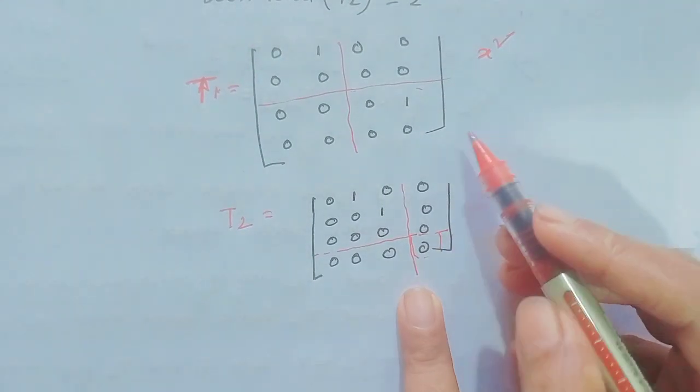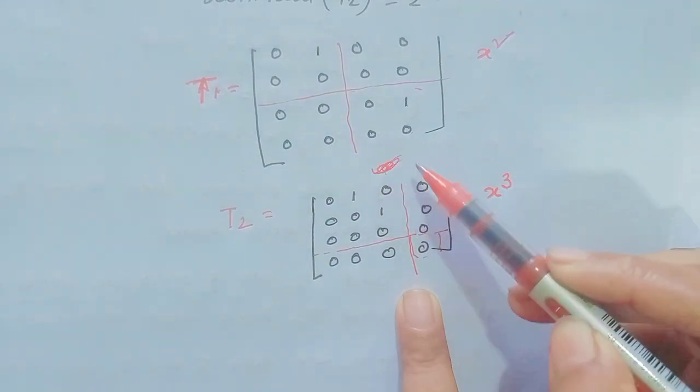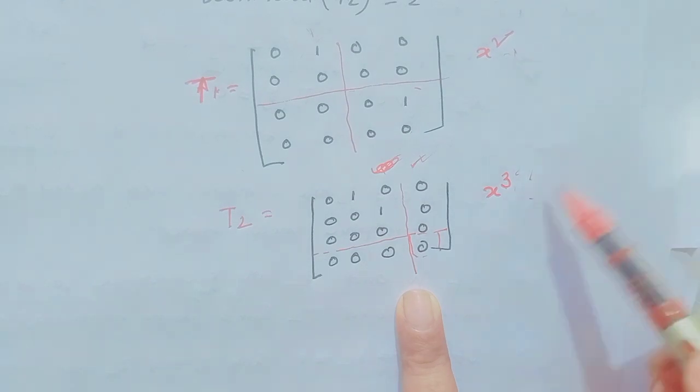Notice here the number of Jordan blocks is the same. Here 2 Jordan blocks, here also 2 Jordan blocks. But their minimal polynomials are not the same.